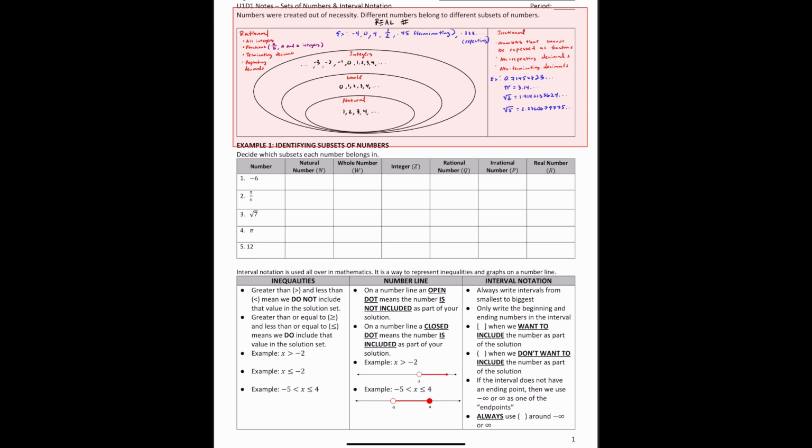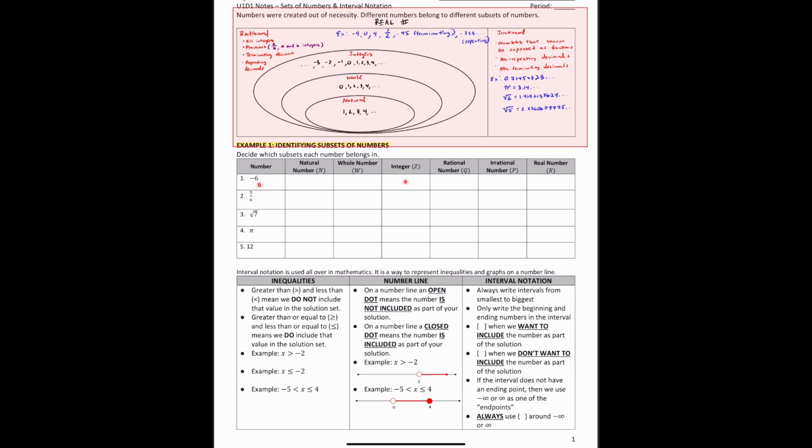All right, so let's take a look at some examples here. I have example 1, identifying subsets of numbers. Decide which subsets each number belongs in. I have -6. Now, -6, is it a natural number? Well, if we look at the natural numbers, they only contain positive whole numbers. This is a negative number, so it can't be natural. Is -6 a whole number? Well, whole numbers only contain 0 and the natural numbers. So no, this can't be a whole number.